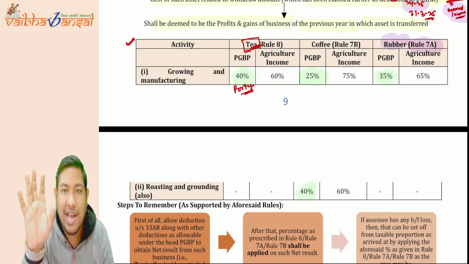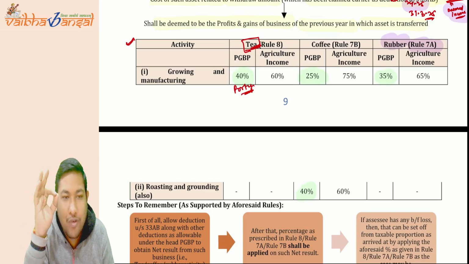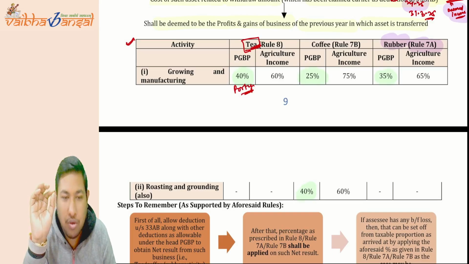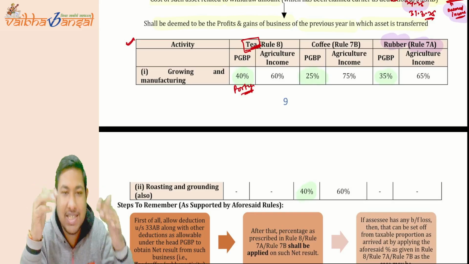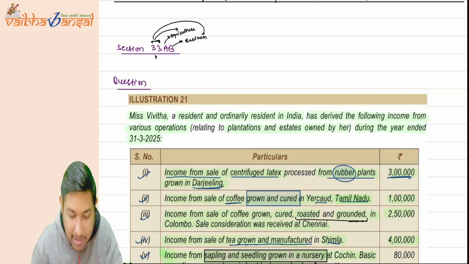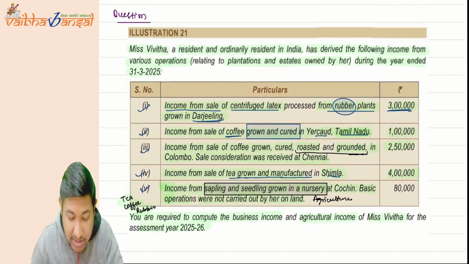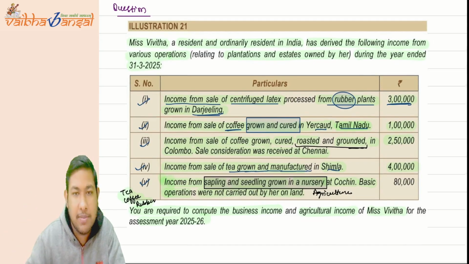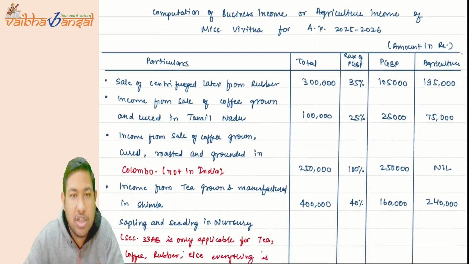Till now, I have completed the revision of whatever we have studied. It is approximately 43 minutes. We have completed the whole revision of the PGBP chapter. I hope you remembered each and every point that we have discussed in the class. As I have said, we have already solved one question, illustration number 21 from the ICAI study material, based on section 33AB. Understood this point as well.